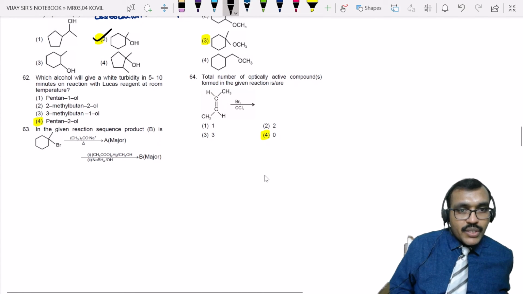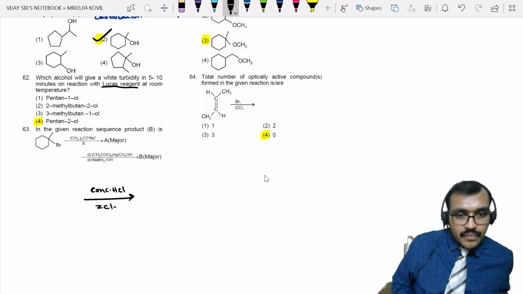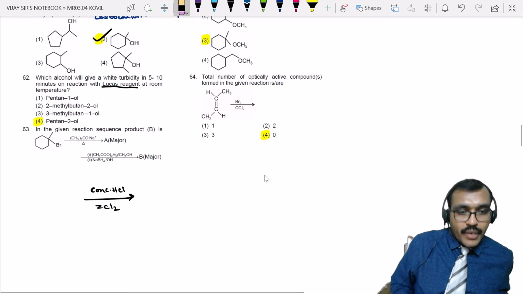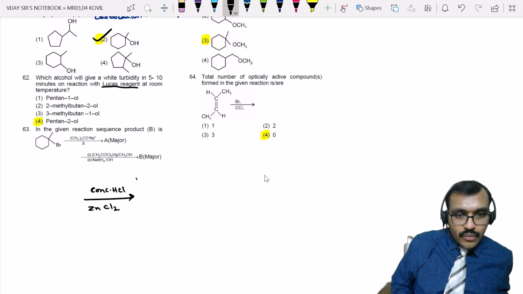Coming to question number 62. Lucas reagent. What is Lucas reagent? Concentrated HCl in the presence of ZnCl2. Now, what happens with this reagent?